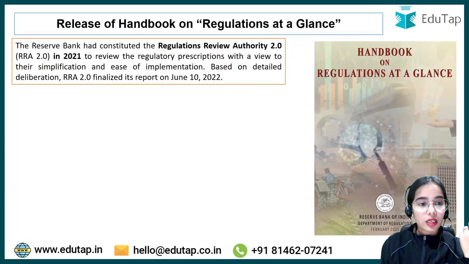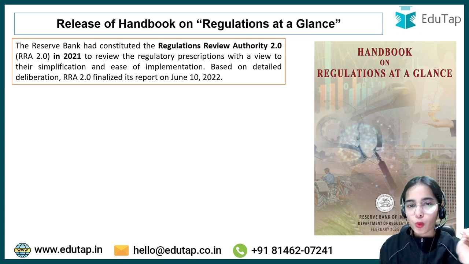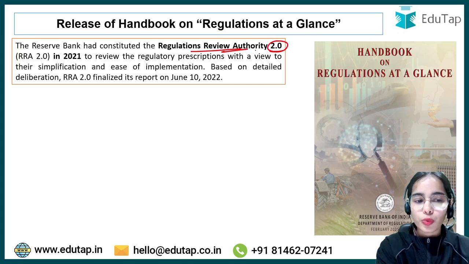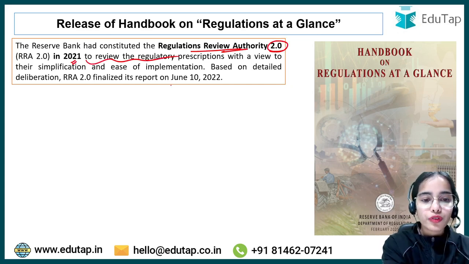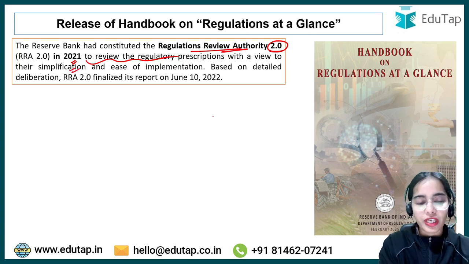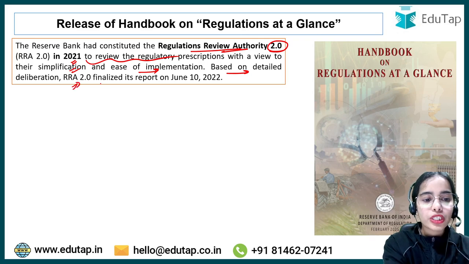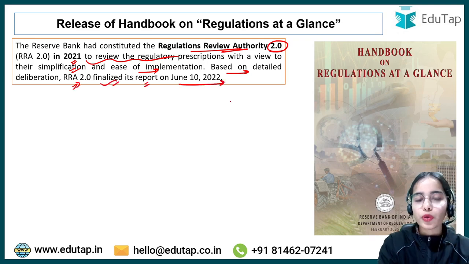Okay. Now, how is this RRA connected to this handbook? Why did I say that the RRA gave the recommendation for this handbook? The Reserve Bank constituted the RRA 2.0 in 2021 to review the regulatory prescriptions and regulations with a view to simplification and ease of implementation. Based on the detailed deliberation that happened, the RRA 2.0 finalized its report on June 10, 2022.